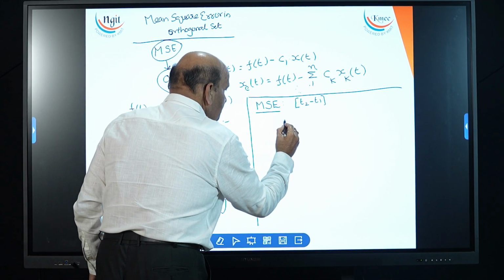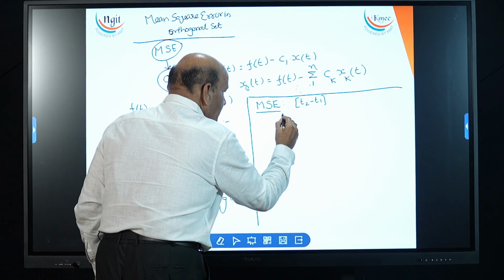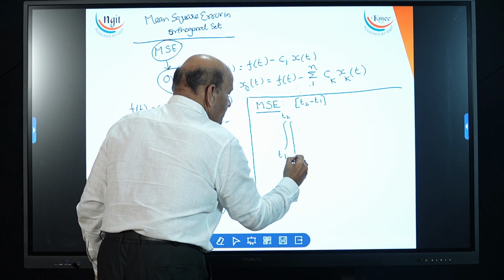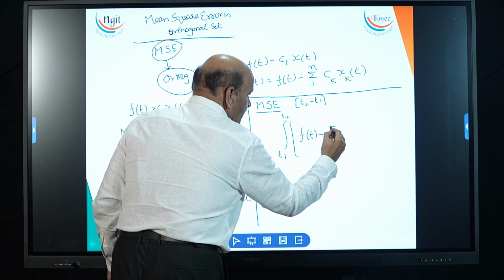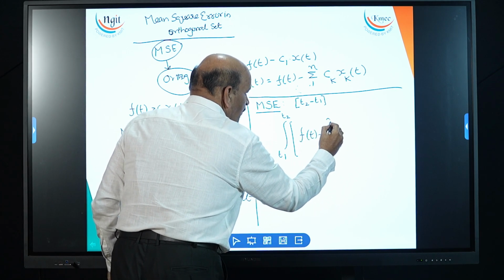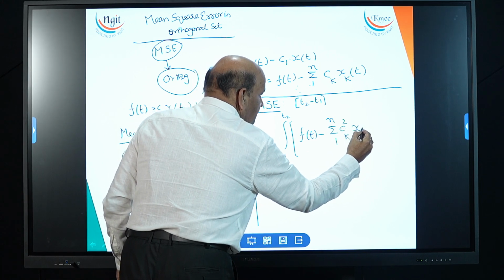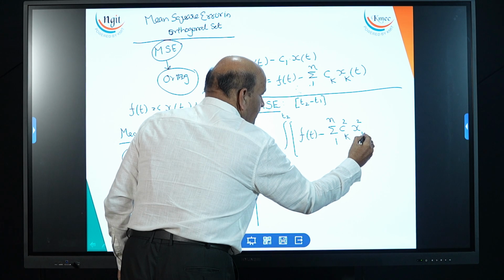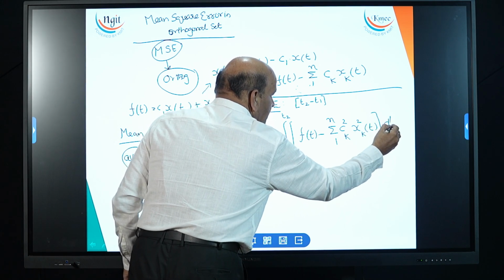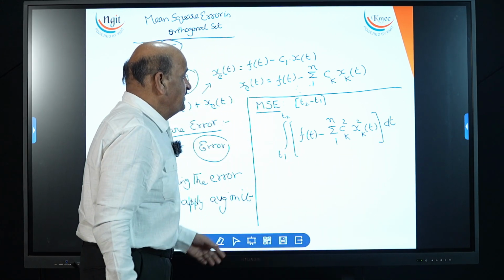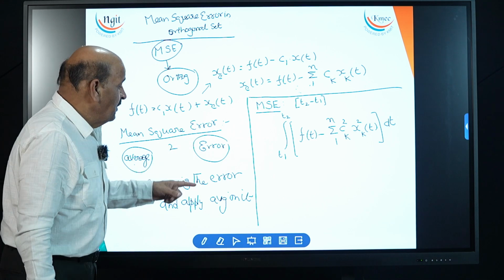That is equal to the integral over the period t1 to t2 of f of t minus summation 1 to n ck square into x square of t, dt. This is how to find mean square error.